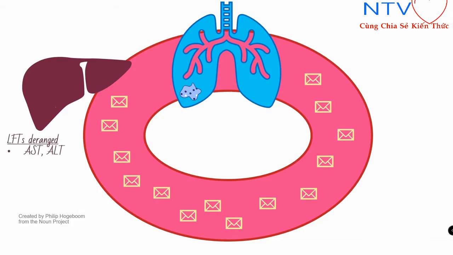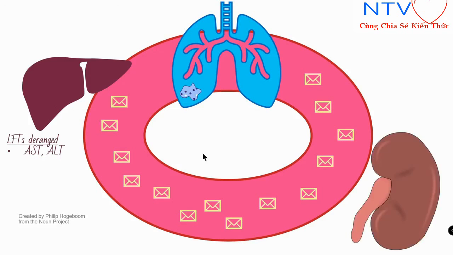So they will be raised in plasma and we can detect it in lab. So LFTs might be deranged in this case, right? Especially in later stages when complications start to occur, right? Also, our kidneys, there are many functions of kidney. One of their responsibilities is to get rid of urea and creatinine, which are our waste products.